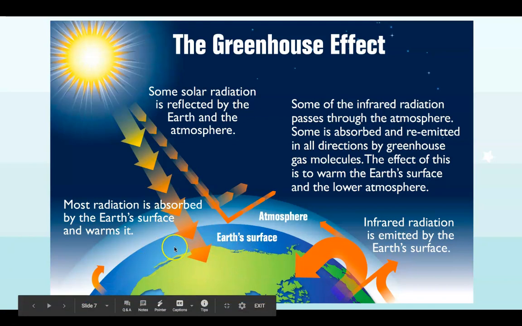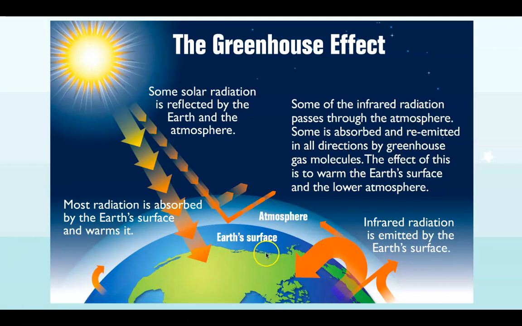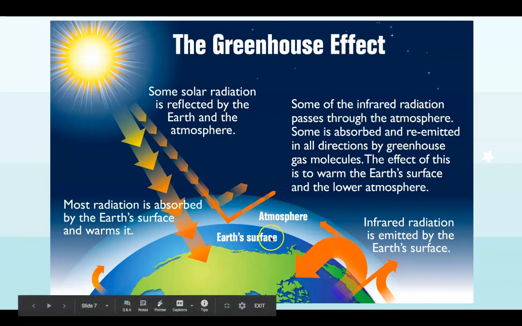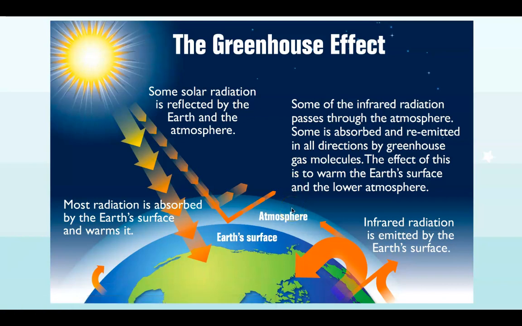But as that solar radiation hits the Earth, it heats up the Earth, the oceans, and the land. Then the Earth releases that energy in the form of infrared radiation, or heat. That infrared radiation tries to escape back out into space, but some of it gets trapped by those greenhouse gases, less than 0.2% of the Earth's atmosphere, which trap that heat and send it back down to the Earth, which keeps the Earth warm even when the sun is not shining on it.